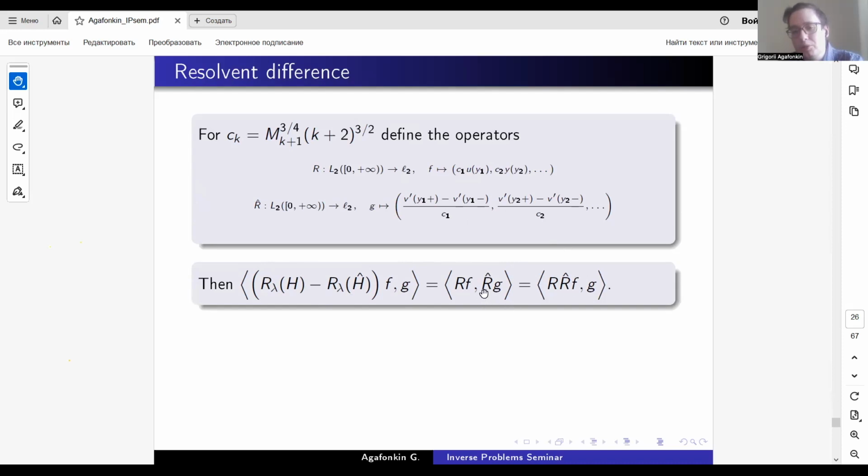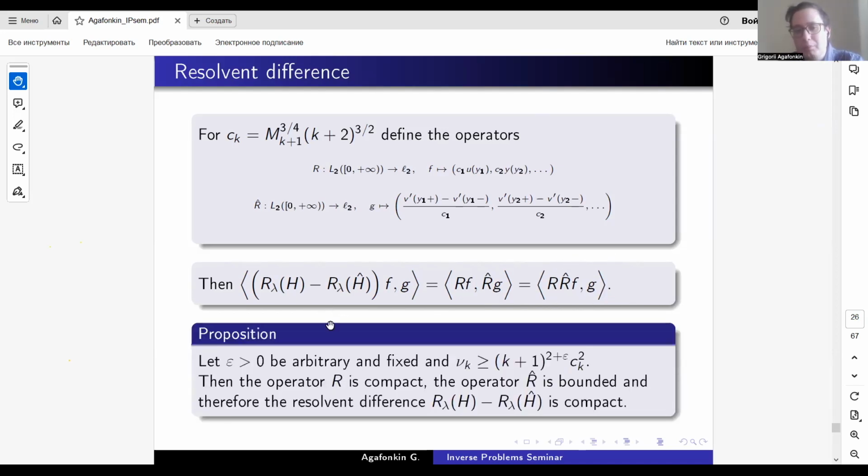And if we take this operator R hat to the left side, of course there must be a star. So this must be not R hat, but R hat star, the adjoint operator. So the resolvent difference is equal to the composition of two operators, R and R hat adjoint.